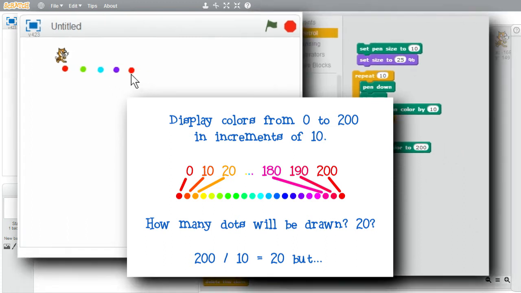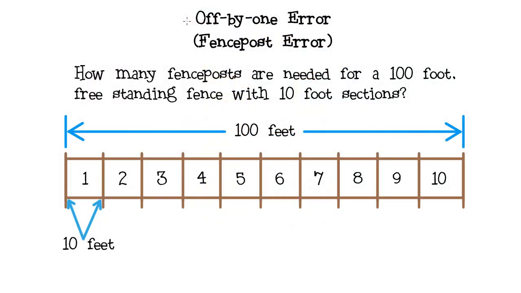fence post error. I'll go to my diagram to explain. The off by 1 error, or fence post error, is a classic error in computer programming. Here's an example. How many fence posts are needed for a 100-foot long fence with 10-foot sections?